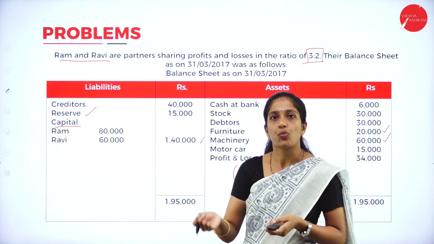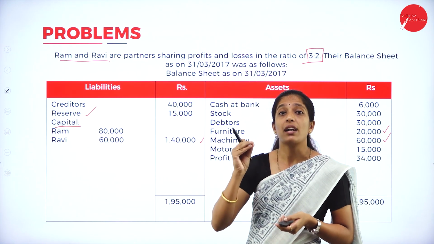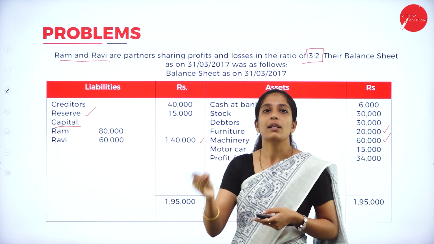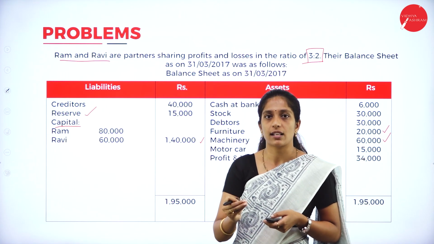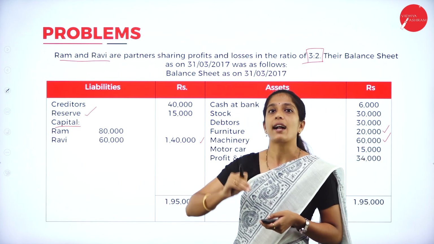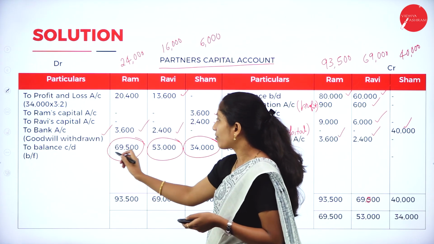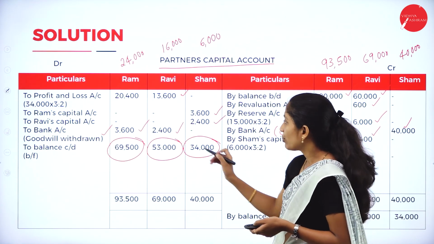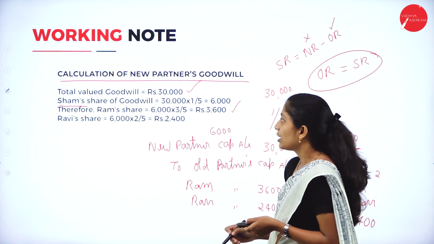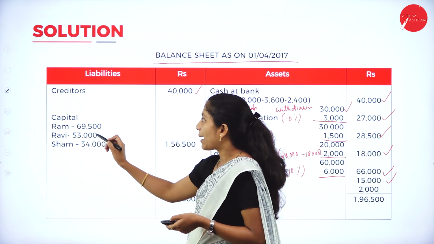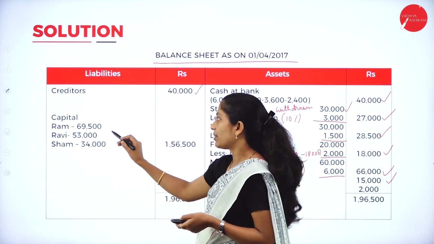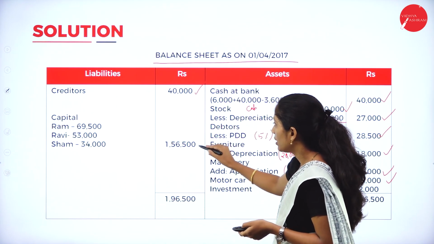Already we have recorded once in the partners' capital accounts, and we have carried down the balancing figure, so we have to take that amount as capital. Capital Ram 69,500, Ravi 53,000, Sham 34,000.